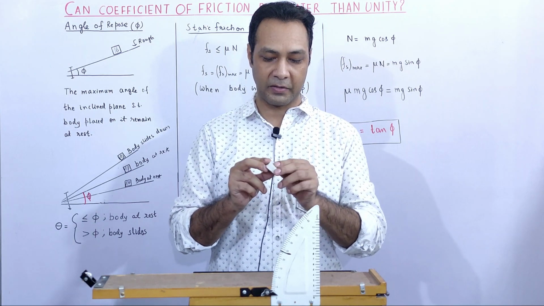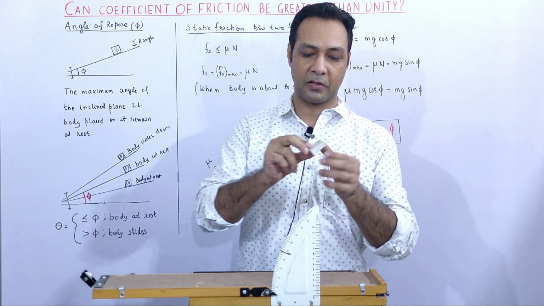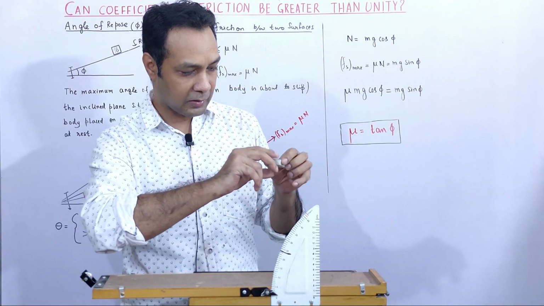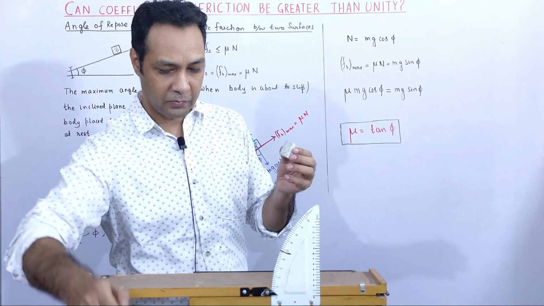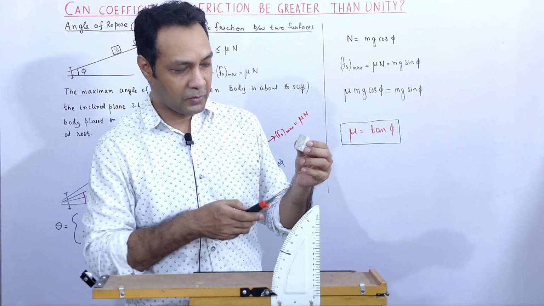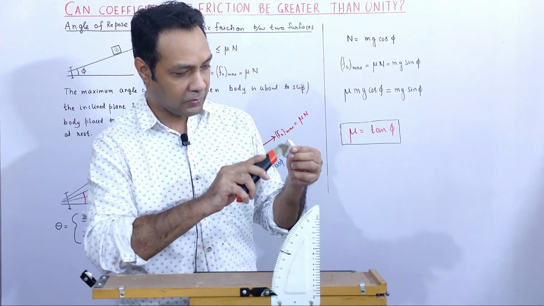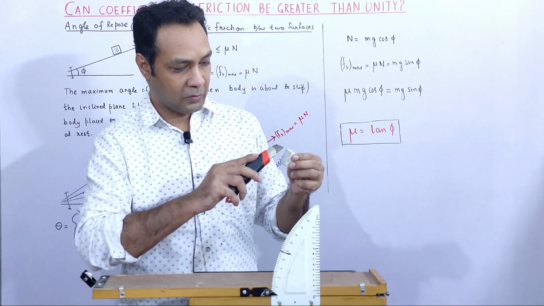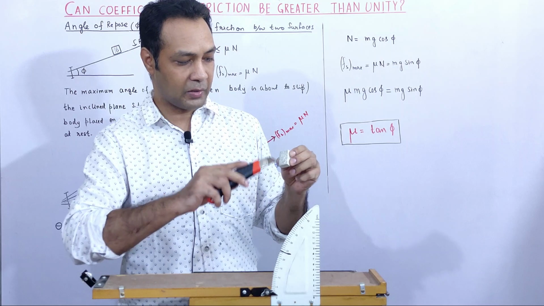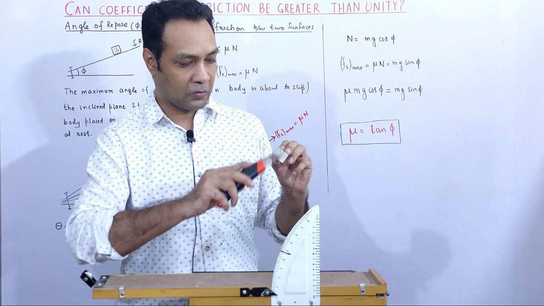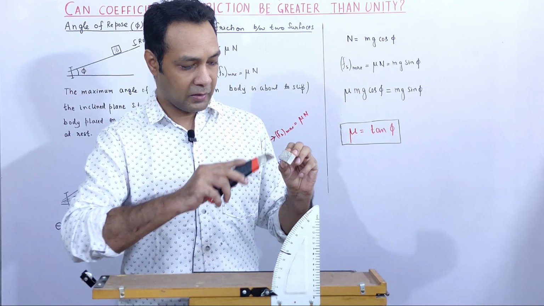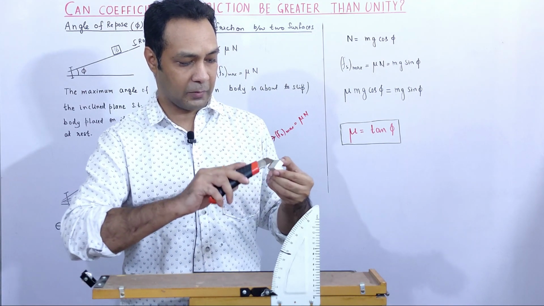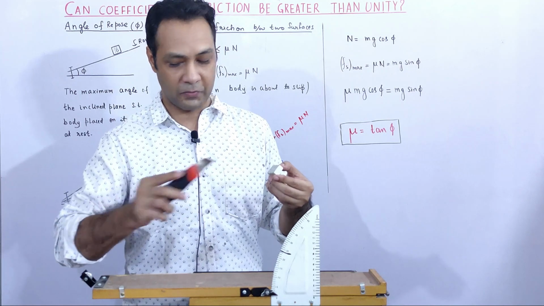This is a simple eraser, and this surface is smooth, and this surface I want to make rough. I already created some roughness, but still I want to create more roughness, so that the friction coefficient may increase a little bit. Now let's start with the smooth surface.